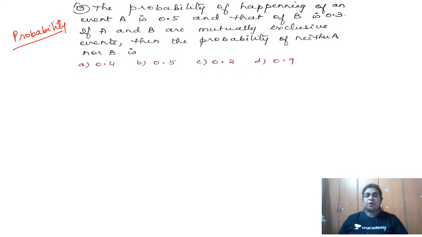So what is given here? The probability of happening of an event A is 0.5 and that of B is 0.3. So the happening of event A is given, the happening of event B is given. If A and B are mutually exclusive, meaning I need to know that there is no intersection, then the probability of neither A nor B is equal to how much? Okay, so let me write.